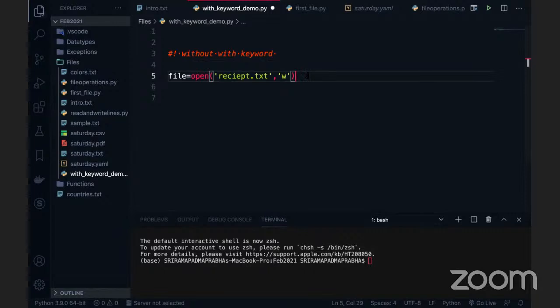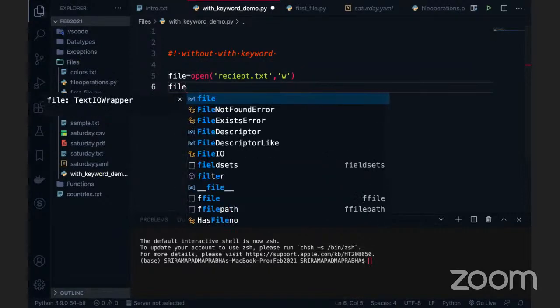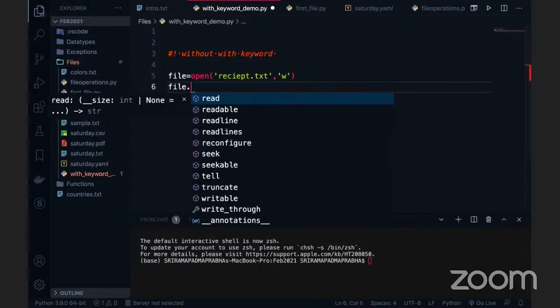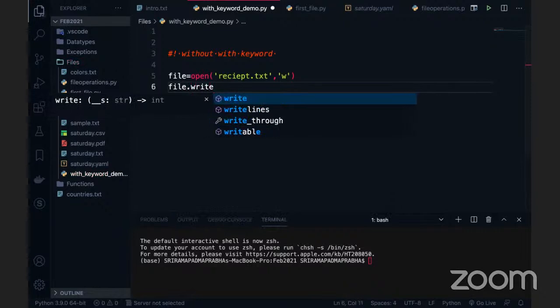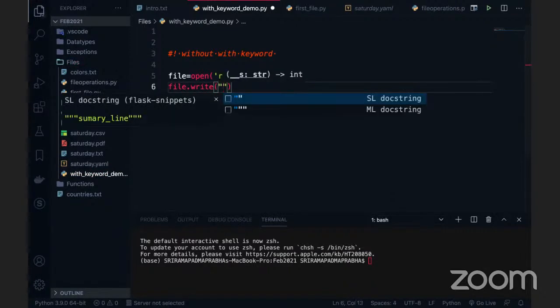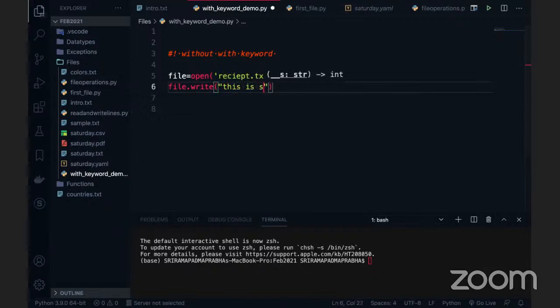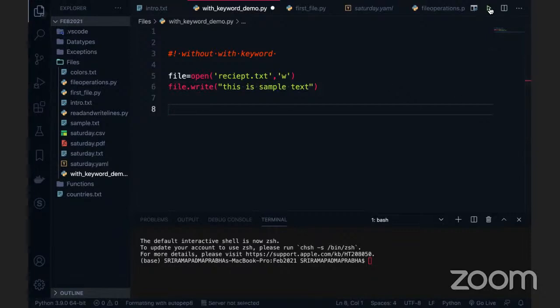Now I'm going to take this file and we can read or write or something. Since it is already in write mode, I'm going to write some text here: this is a sample text. If I execute this code, this works.